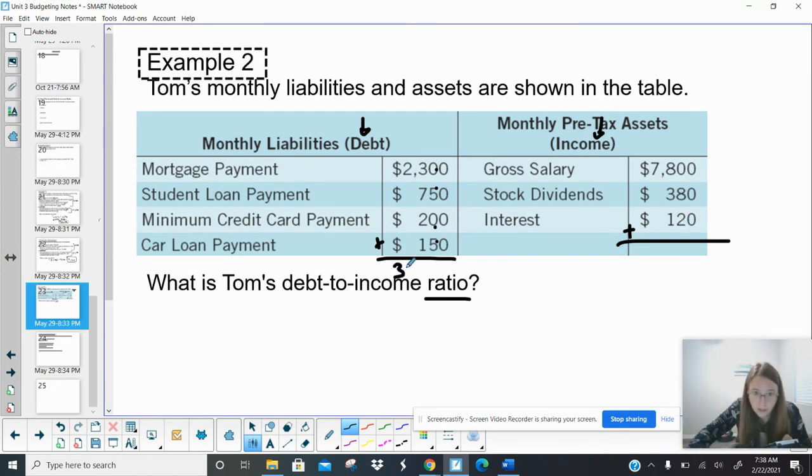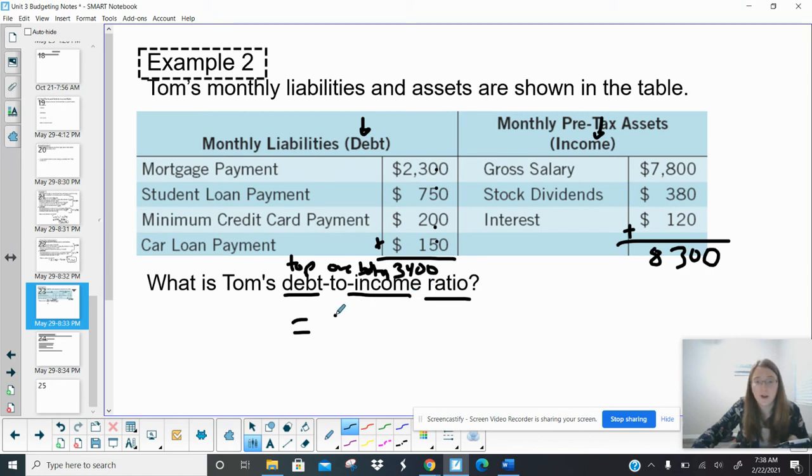Okay, over here I got 3,400, 7,800 plus 880 plus 120. And over here I got 82. Okay, so these are the two numbers I got. Double check yours. So again, debt to income ratio, this is the top over the bottom. So be careful. Debt goes on top, income goes on bottom, right?